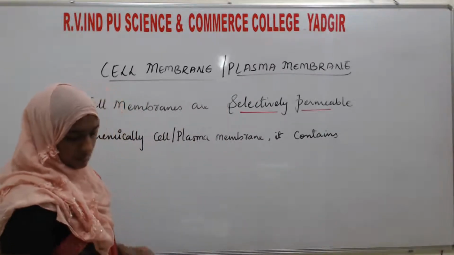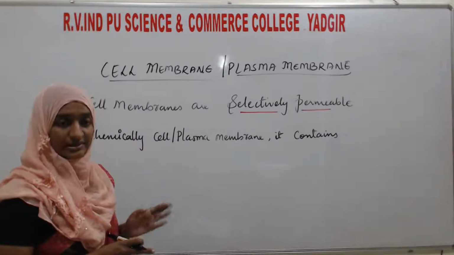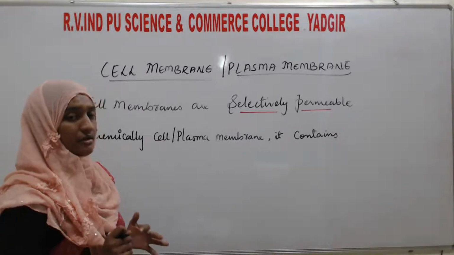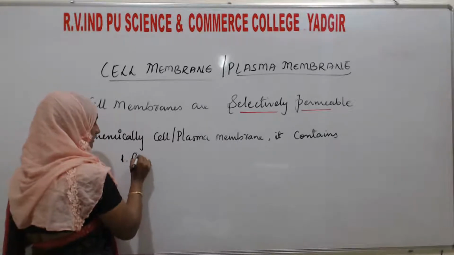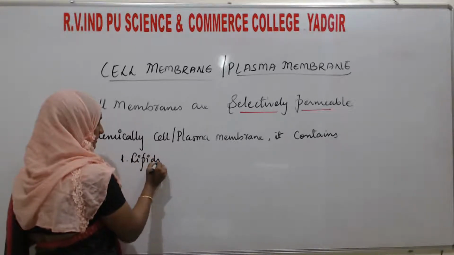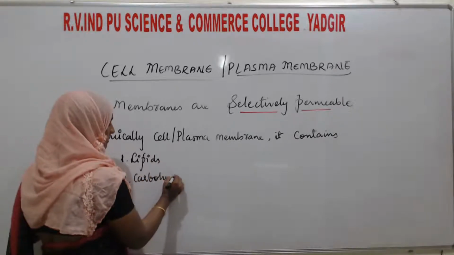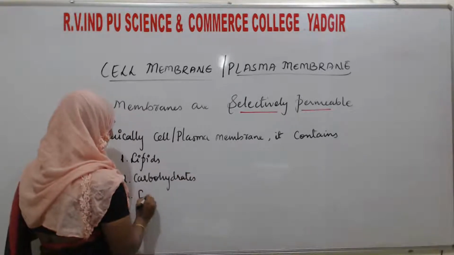Majorly, the chemicals present in the cell membrane are lipids, carbohydrates and fats. First one, lipids, carbohydrates, and one more, fats.